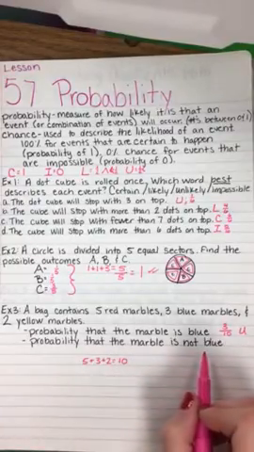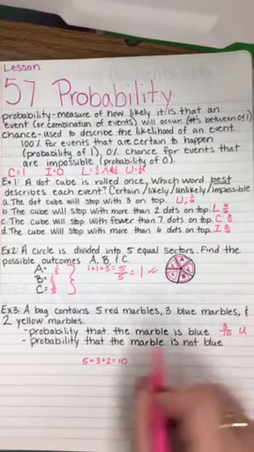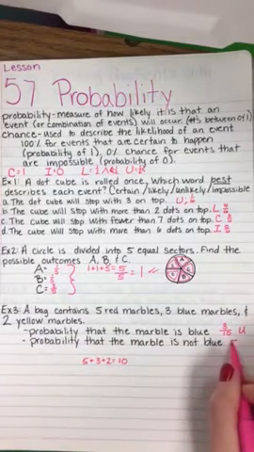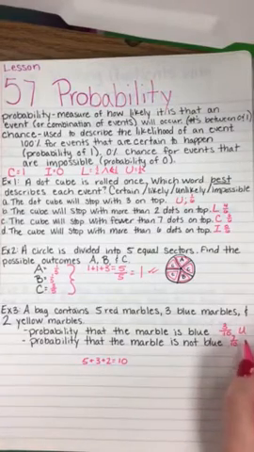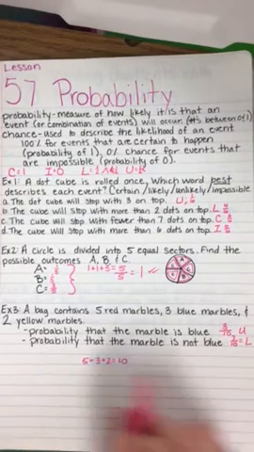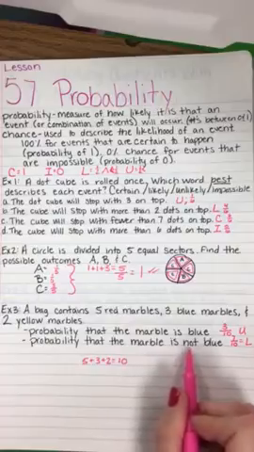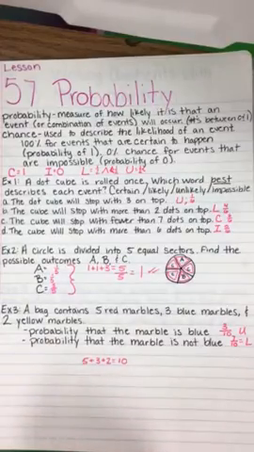Probability that the marble is not blue. So to do not blue, we can add up all the other marbles. Our denominator is still going to be 10, and 10 minus 3 is 7. So that is likely that the marble is going to be not blue.